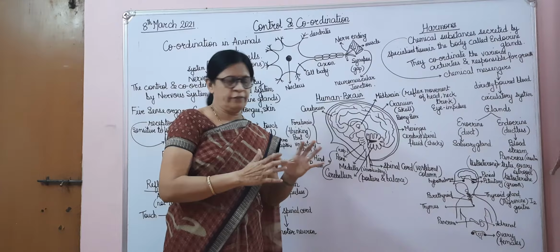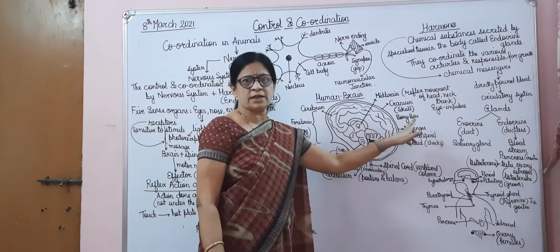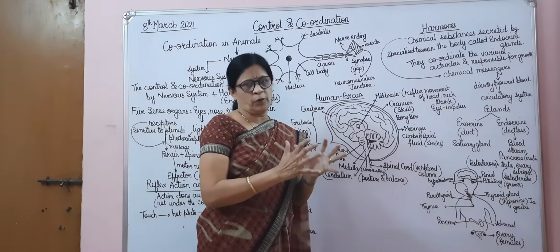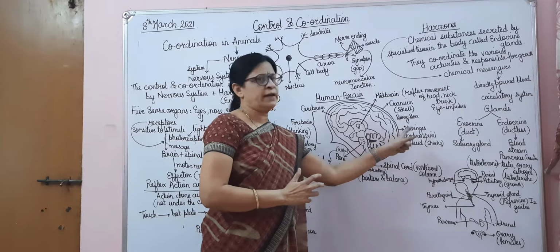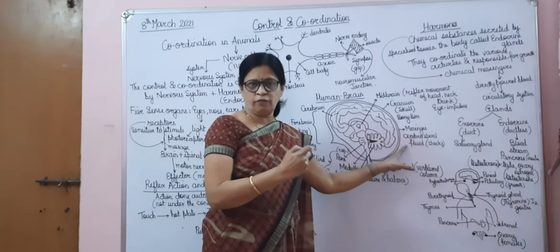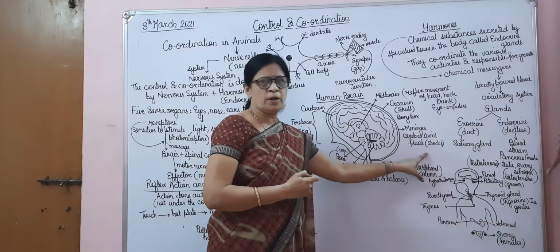Now the main part of the nervous system is the human brain. The human brain is protected by the cranium, or the skull. This is the bony box in which our brain is well protected. This well protected brain has three coverings known as the meninges. In the meninges there is cerebrospinal fluid, which protects us from shocks.